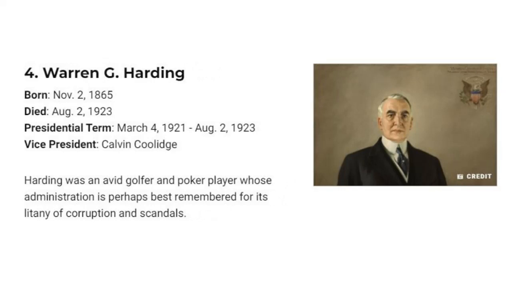Number 4. Warren G. Harding. Born, November 2, 1865. Died, August 2, 1923. Presidential term, March 4, 1921 to August 2, 1923. Vice President, Calvin Coolidge. Harding was an avid golfer and poker player whose administration is perhaps best remembered for its litany of corruption and scandals.